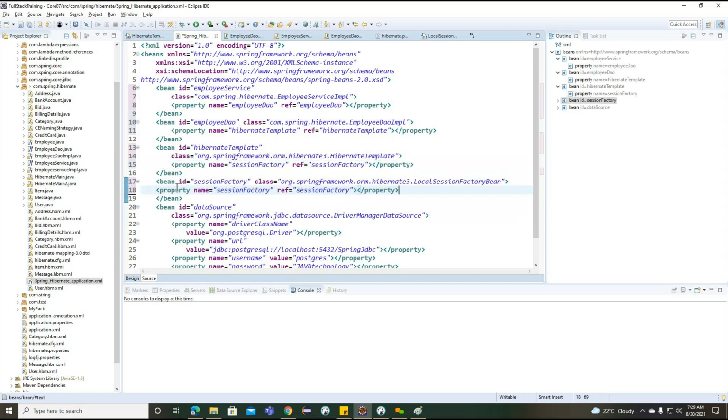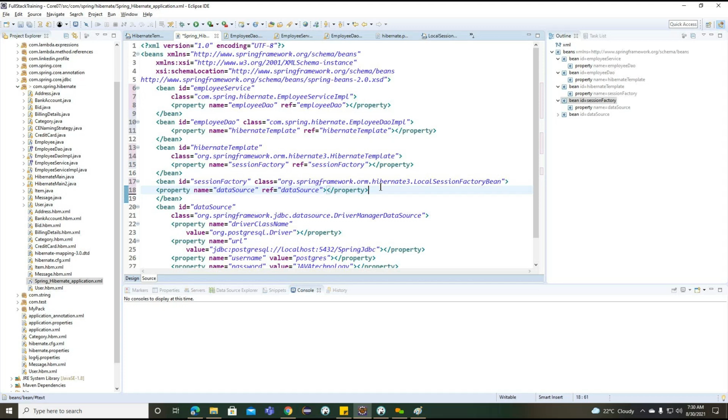So first I want to copy the data source section. Right? So we define one property. And one more property we need to write here, basically because Hibernate is going to create objects like tables automatically. So to create a table automatically, what are the steps we need to write? Getting the point. So if you observe this